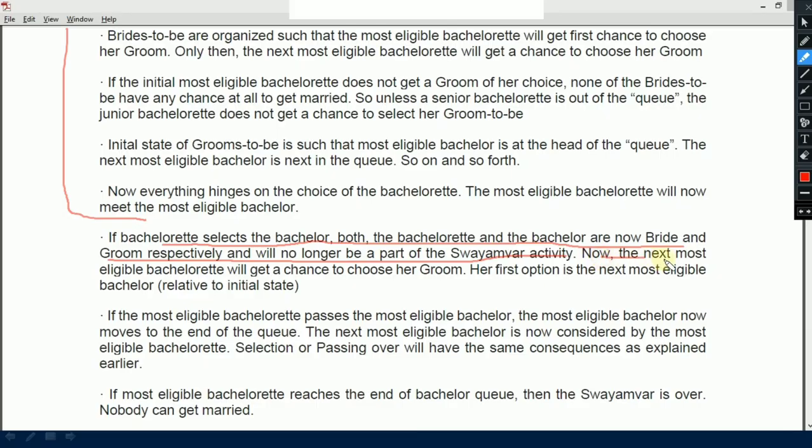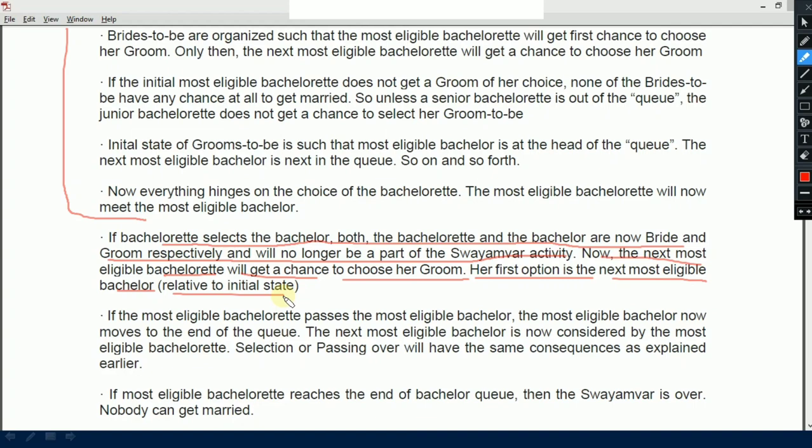Now the next most eligible bachelorette will get a chance to choose her groom according to her choice. Her first option is the next most eligible bachelor relative to the initial state, because I showed you G1 was already married, so the first option for B2 will be G2. If G2 is not according to her choice, then she will go to G3.